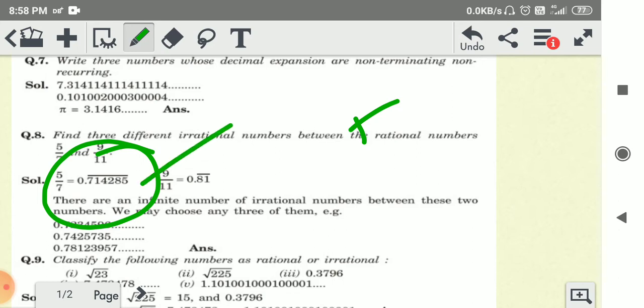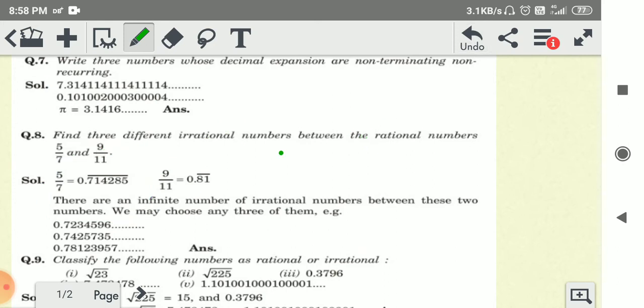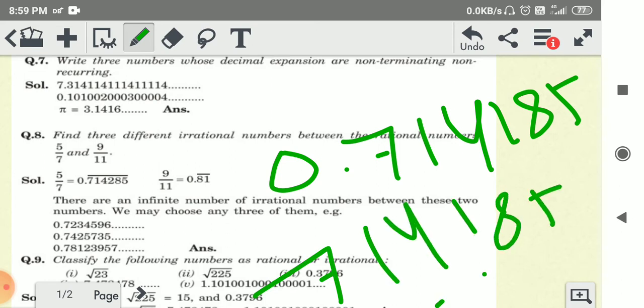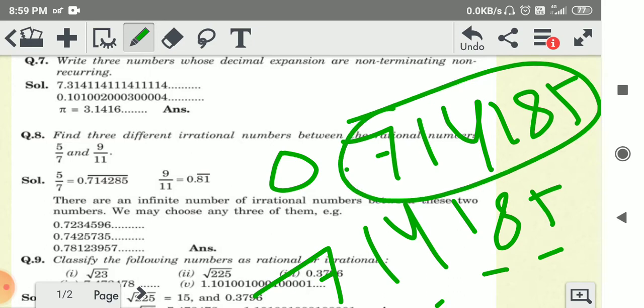So these numbers will continue, but some numbers are repeating. Now the answers will be 0.714285, again 714285, as infinite. So this group of numbers is repeating.